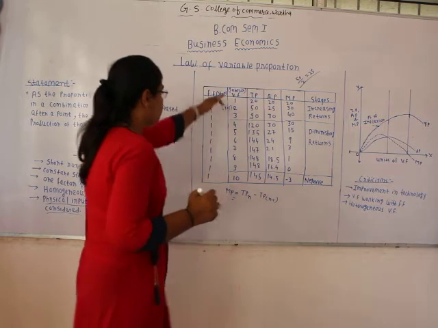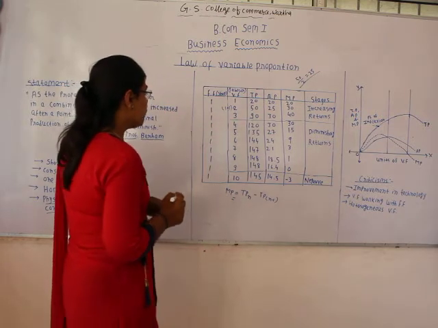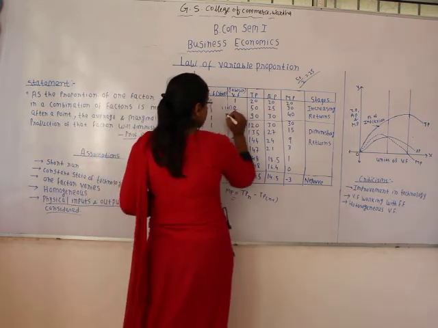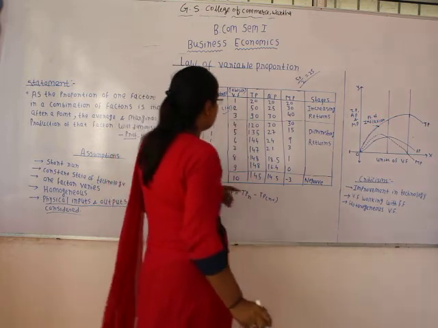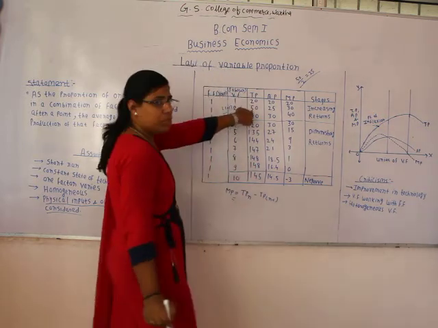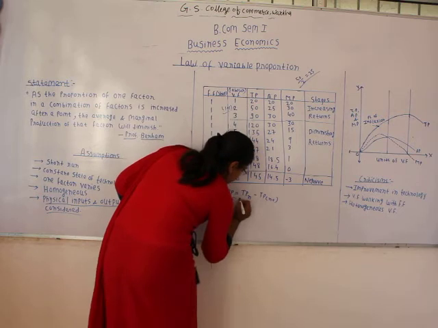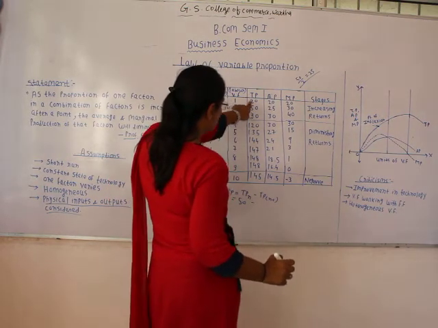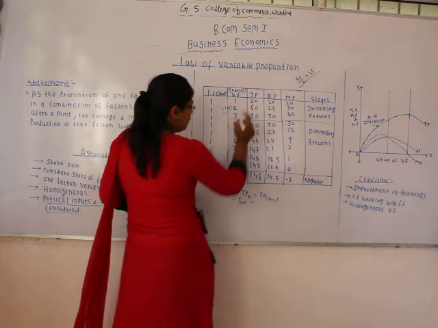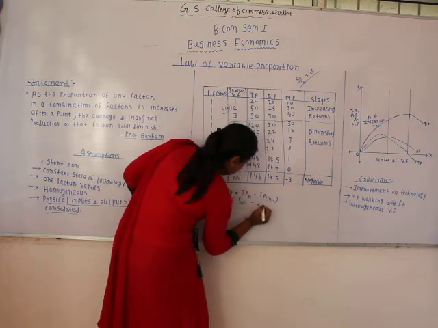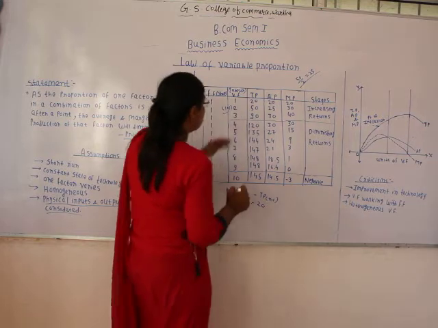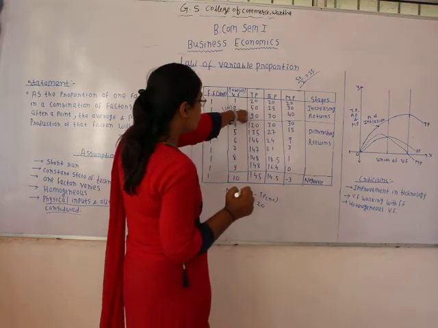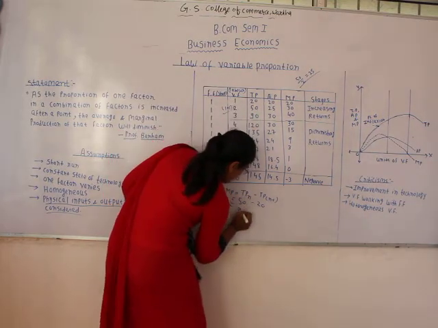If we want to get the marginal productivity of the second labor, how are we going to calculate? See, total production of 2 labors is 50, and total production of n minus 1 unit is 20. So marginal production of the second labor is going to be 30.